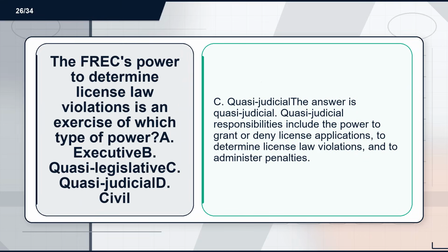Flashcard 26. Term: the FREC's power to determine license law violations is an exercise of which type of power? A. Executive. B. Quasi-legislative. C. Quasi-judicial. D. Civil. Definition: C. Quasi-judicial. The answer is quasi-judicial. Quasi-judicial responsibilities include the power to grant or deny license applications, to determine license law violations, and to administer penalties.